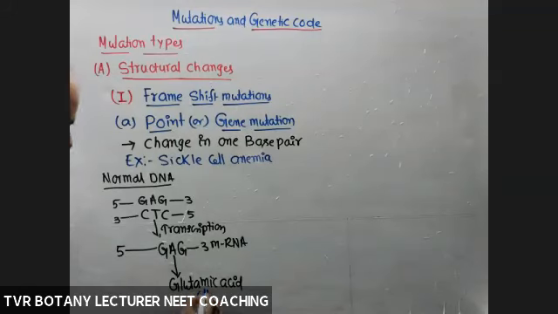The amino acid position is the 6th position in the beta globin protein. Two kinds of protein molecules are involved, but this mutation corresponds to the beta globin protein only. So this is a normal DNA.